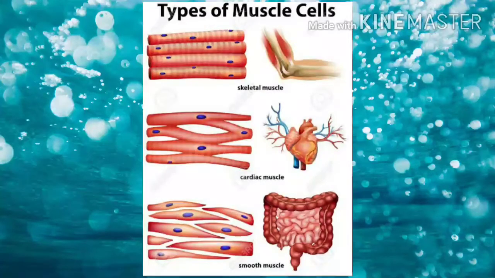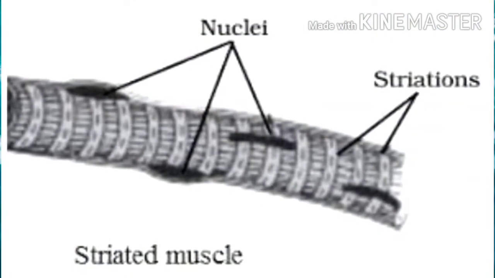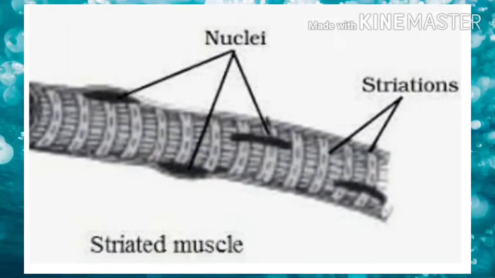So let's first discuss the striated muscles. Striated muscles found attached to bones are under the control of the will of an individual. The muscles in your arm move only when you want. For example, when you want to throw a ball, you move your arm.